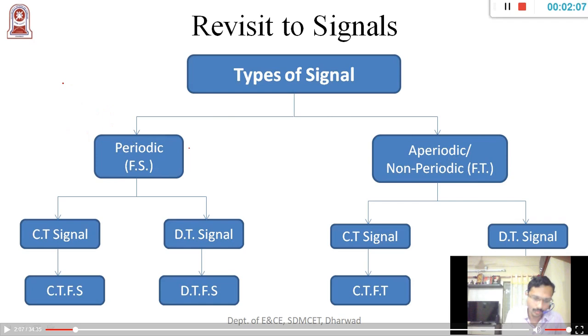A periodic signal is the signal which will not change its frequency as the time changes. Let us try to explain this with this particular figure. So here is one signal. So this is t, and you have x of t, and this is one cycle here.